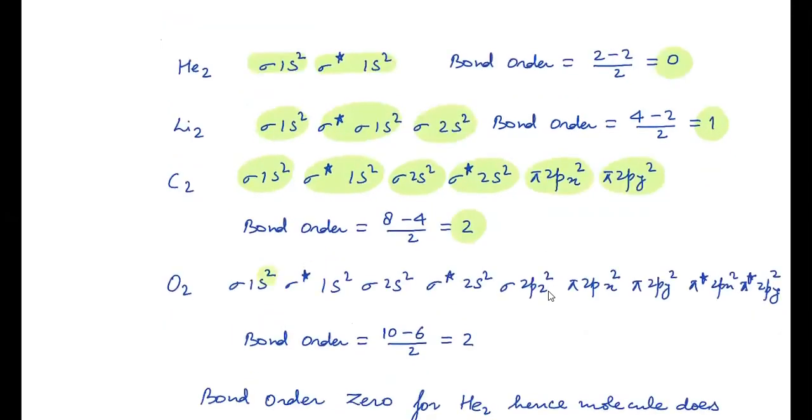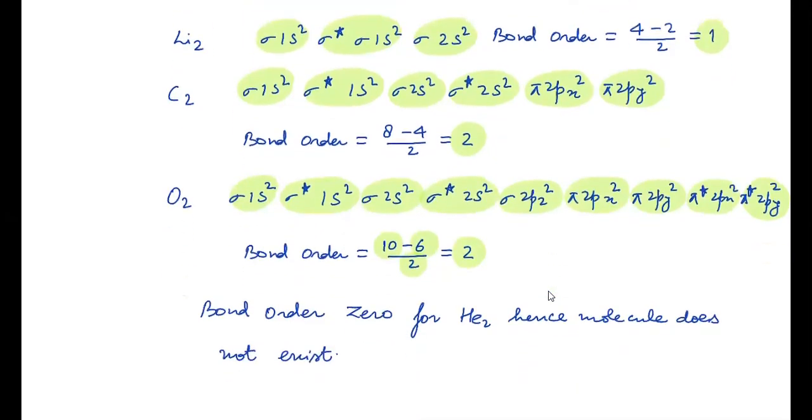For O2, if you check, it is sigma 1s2, sigma anti-bonding 1s2, sigma 2s2, sigma anti-bonding 2s2, sigma 2pz2, pi 2px2, pi 2py2, pi anti-bonding 2px2, pi anti-bonding 2py2. So the number of electrons in bonding is 10 and in anti-bonding is 6. So 10 minus 6 by 2 means 2. The bond order for oxygen is 2, that means it is also existing.